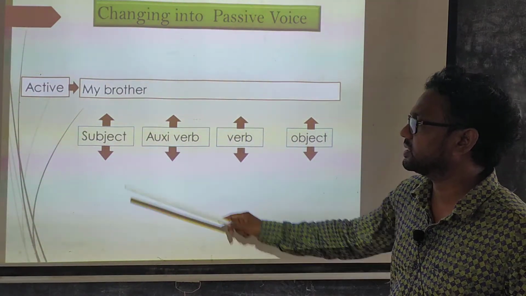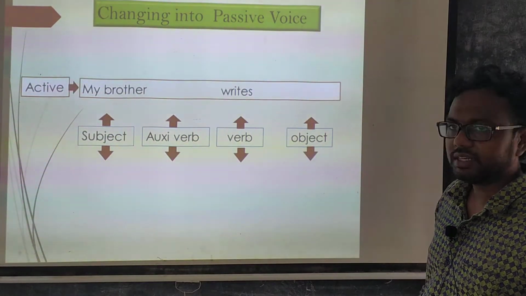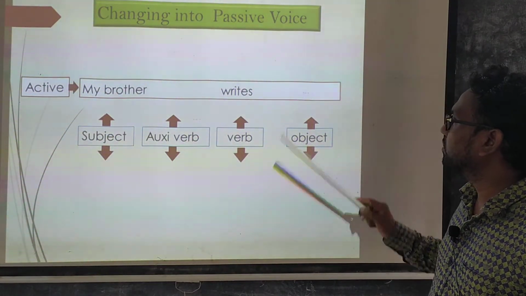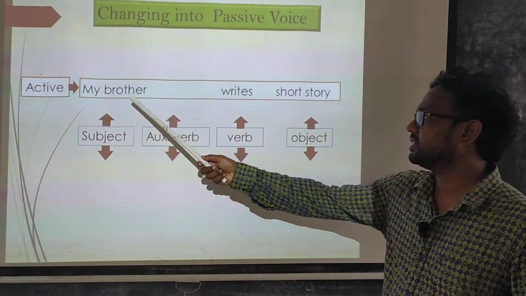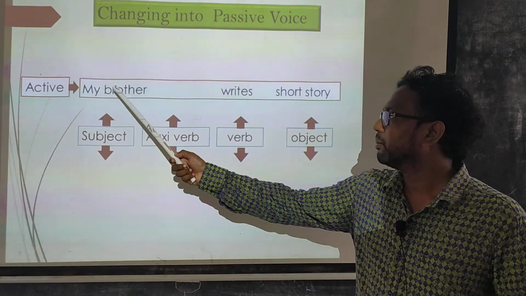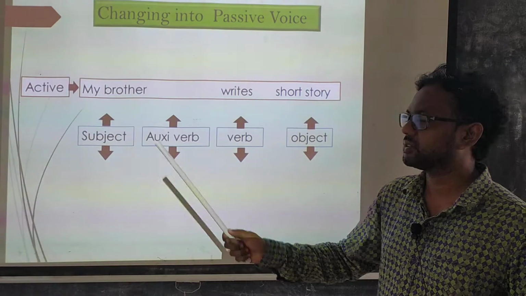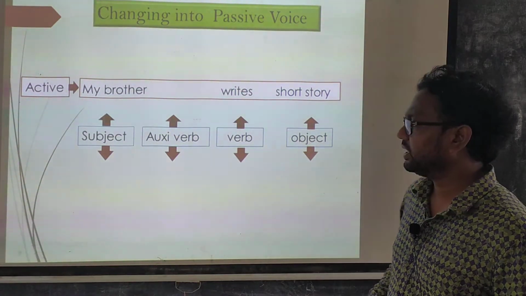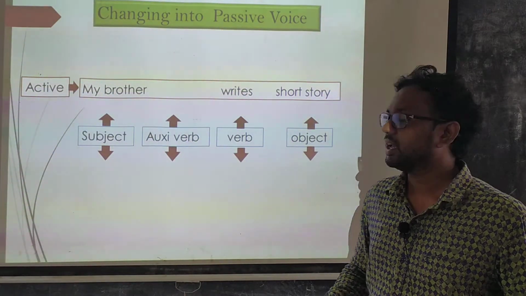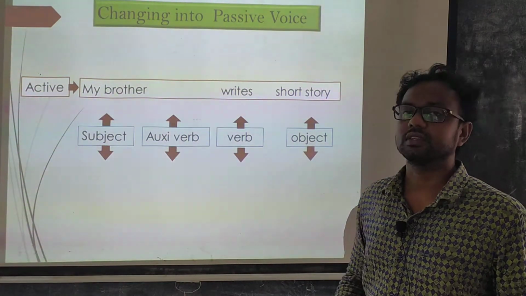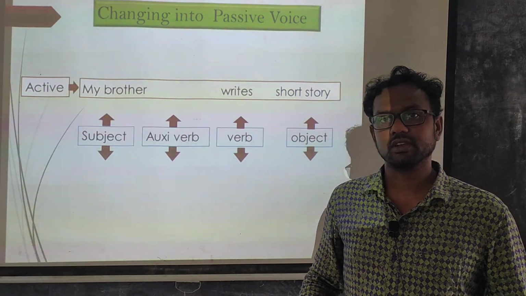Here the active sentence's subject area is my brother. For the verb, here is writes, and in the object area we find short story. Now the active sentence is completed. Here we find the active sentence, my brother writes short story. Now we will try to change it into a passive sentence. Before that, we find here that there is no auxiliary verb, because in case of present indefinite tense and past indefinite tense, for an active sentence, the auxiliary verb is not needed.